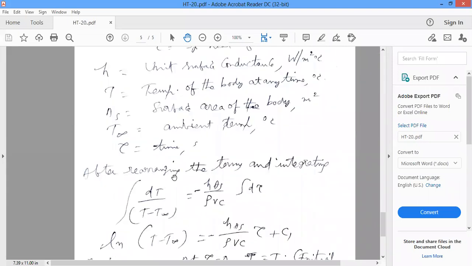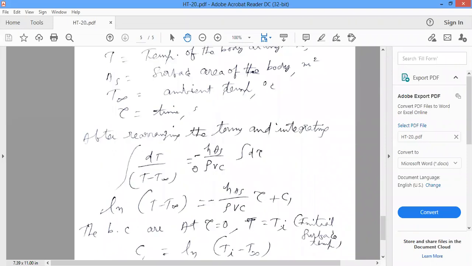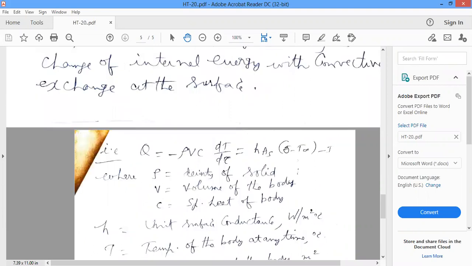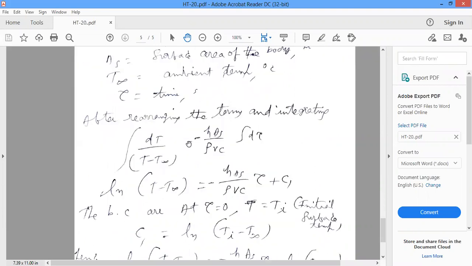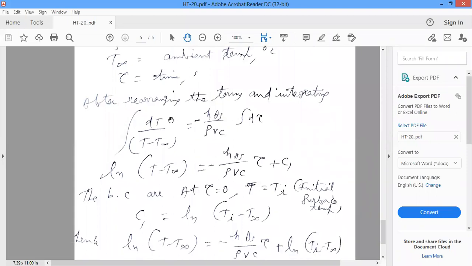Then dT by (T minus T free stream) is equal to minus hA by rho Vc into d tau. So how to get the temperature distribution equation?